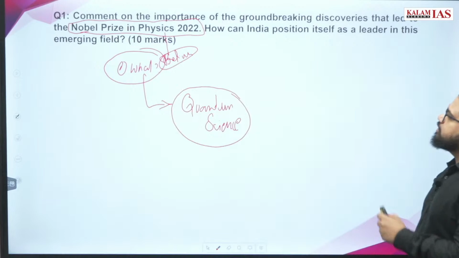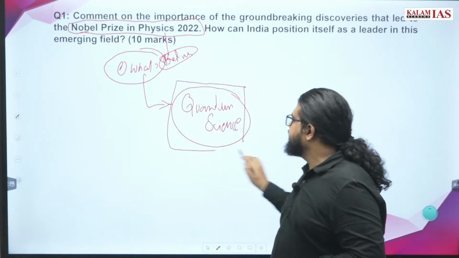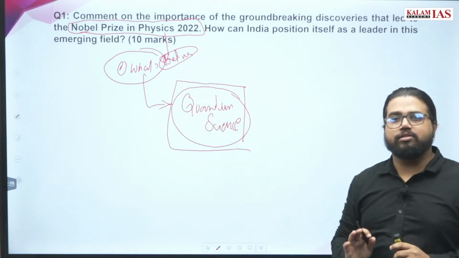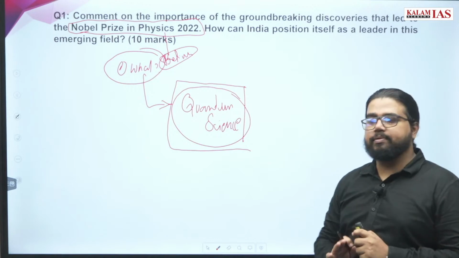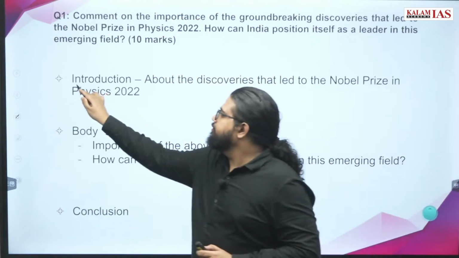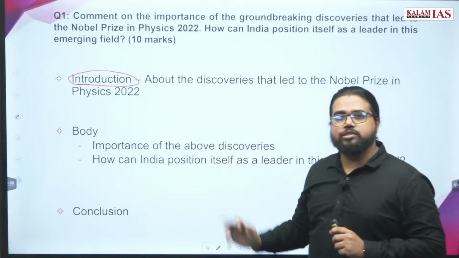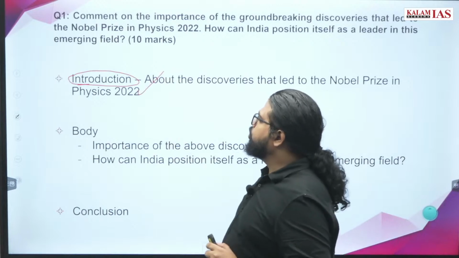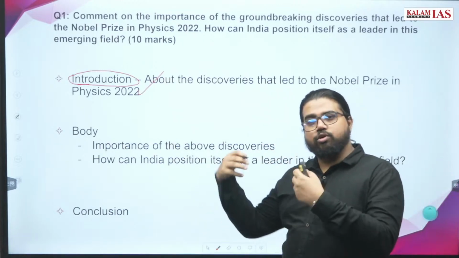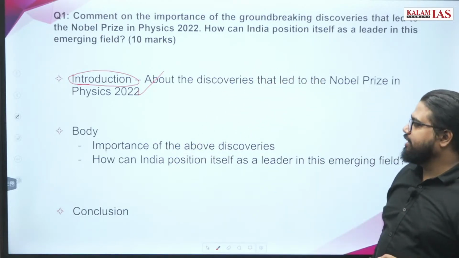Otherwise this question is quite straightforward. If you can recollect this much information, then it's a very easy, straightforward question. You can actually attempt this paper. Let's move ahead. What are the different parts of this question? We have an introduction which will talk about the discovery, the Nobel Prize 2022 in physics. You can also talk about quantum science and the role it plays. All these elements you can bring in and make a fair introduction.